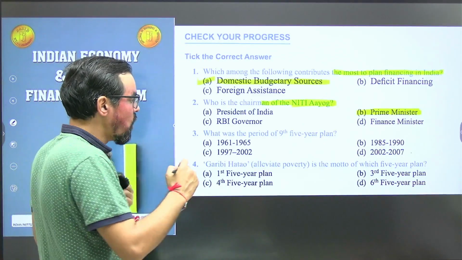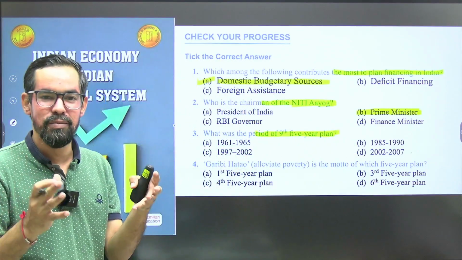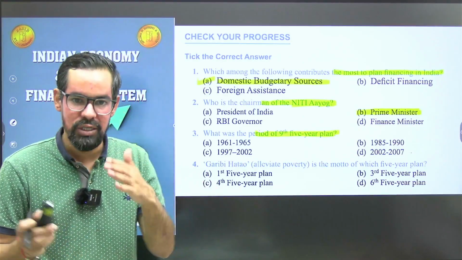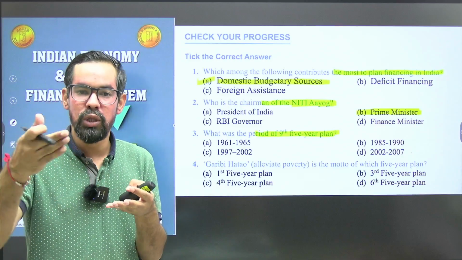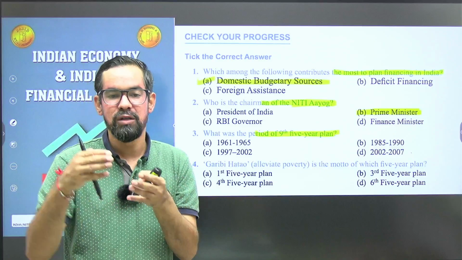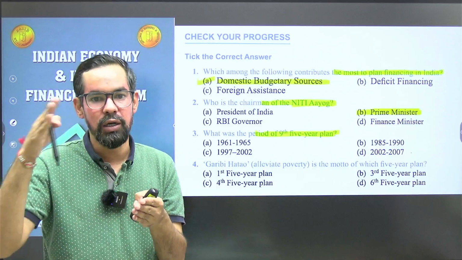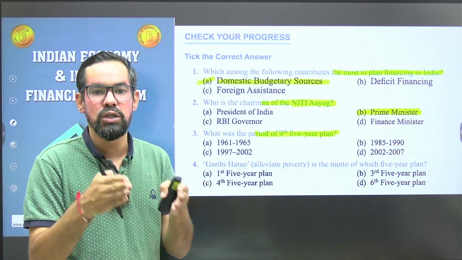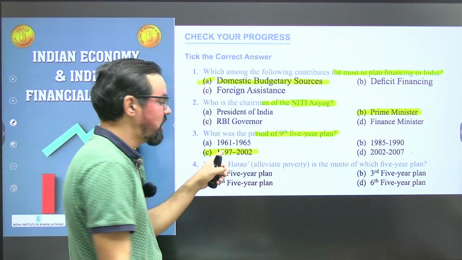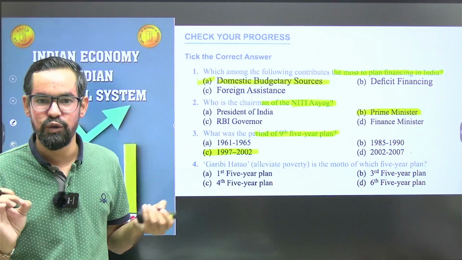Okay, next one: what was the period of the ninth 5-year plan? You have to go through these numbers: first 5-year plan 1951 to 56, then 1961 to 62, this way. The last 5-year plan was 2012 to 17. They asked ninth, so you can reverse the data. The last one was 12 to 17, then the 11th was 7 to 12, then the 10th was 2 to 7. So the ninth one is 1997 to 2002. This way you can calculate and quickly mark the answers for these kinds of questions.